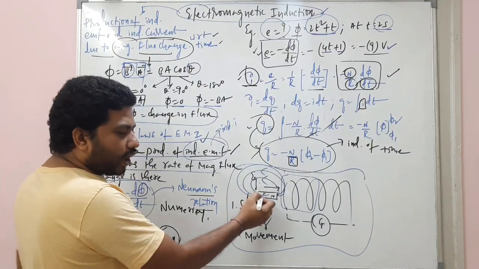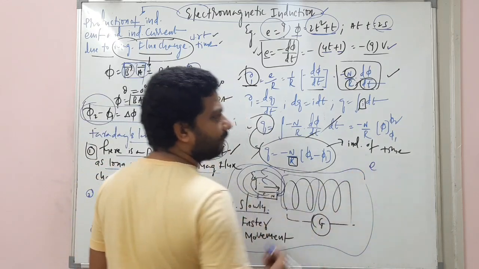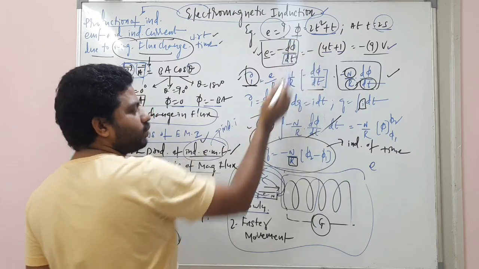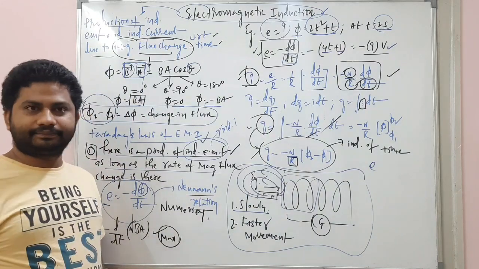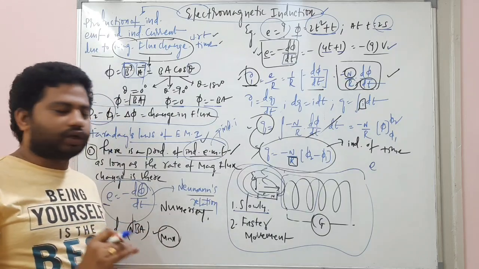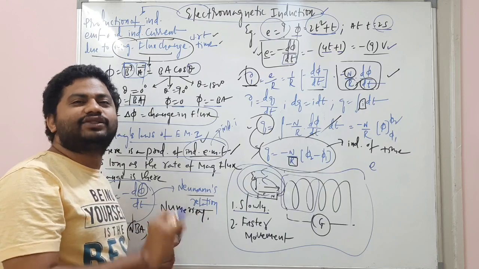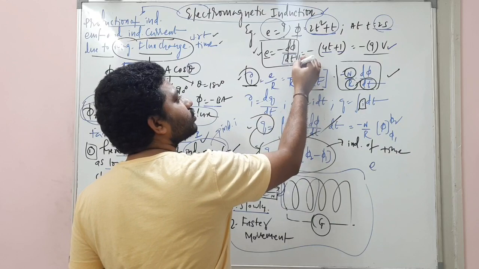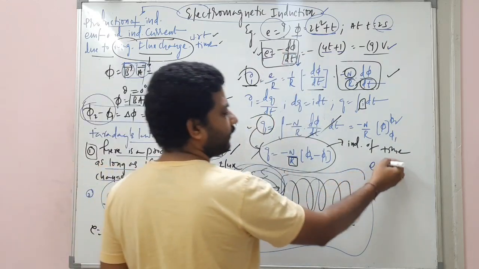Listen. When the magnet is moving slowly at first, what happens to the induced EMF? Induced EMF is minus d phi by dt. So when it is moving slowly, what does it mean? The time taken is very, very high. Understand? So this time is more, and that is the reason it is moving slowly. The rate of change of magnetic flux is slow. So this is slow, and this induced EMF will be less. Okay.